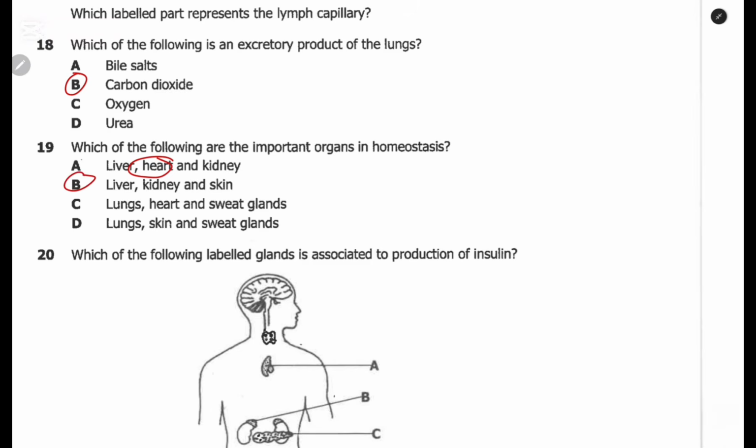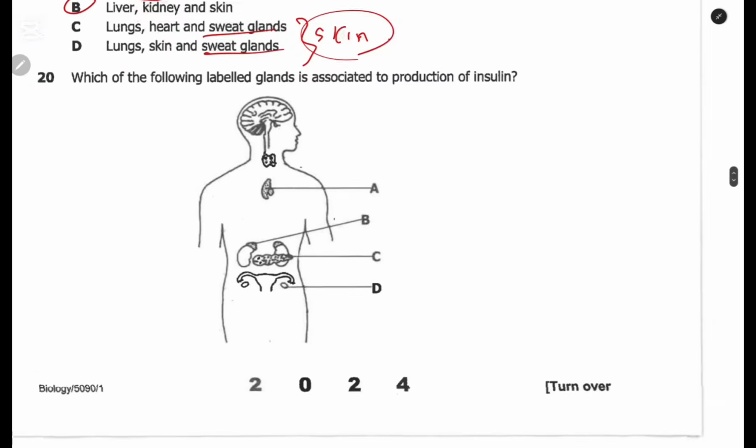So the answer to question 19 is B. The other option is not the answer because of the sweat glands. The sweat gland is part of the skin, so you cannot put the skin and the sweat gland together. The sweat gland is found in the skin.